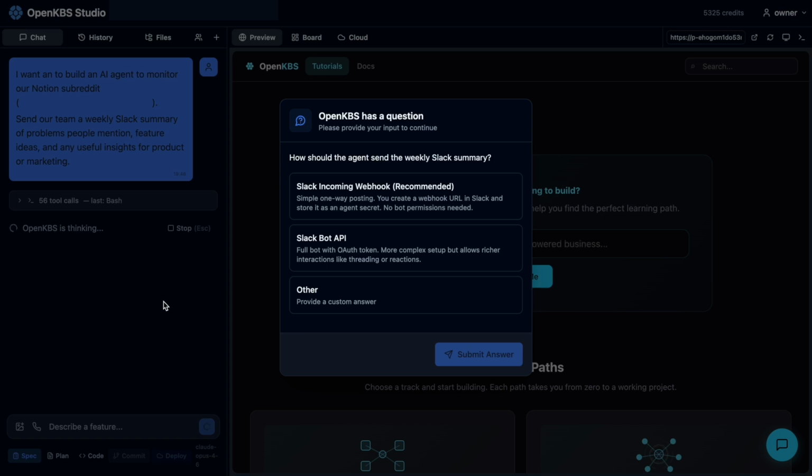Okay, and the next question is coming in. How should the agent send the weekly Slack summary? So now it's asking me about the next integration that we have in the agent. A simple webhook, which it says is recommended, or a full Slackbot API. In this case, I'm going to choose the simpler option and go with that.